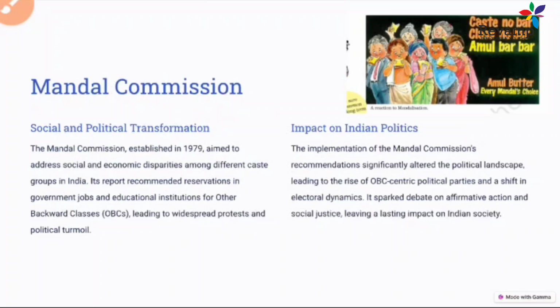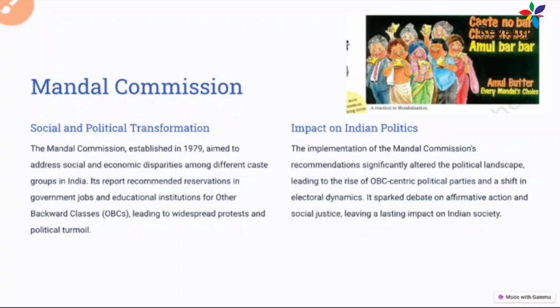The first issue is the Mandal Commission. What is the Mandal Commission? I hope you have heard about it before. The Mandal Commission was declared by the National Front government in 1990. The National Front government wanted to implement reservation for the other backward classes in government jobs. So this Mandal Commission movement led to a lot of protest against the reservation.